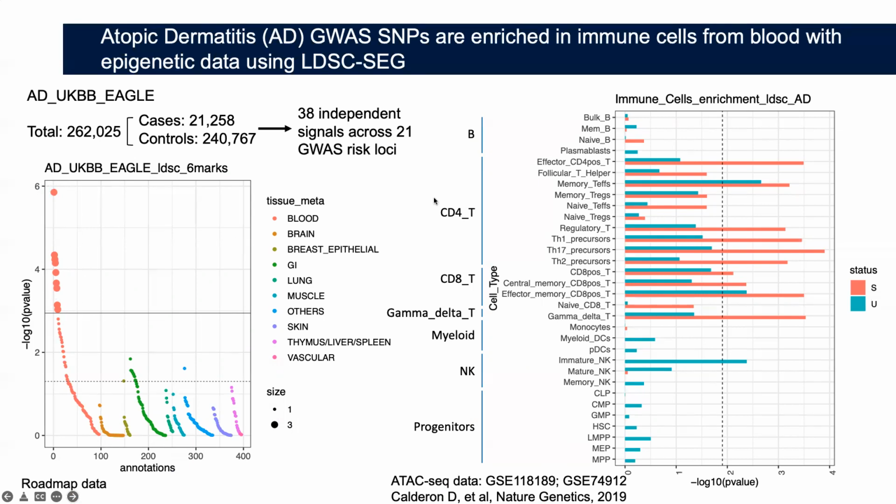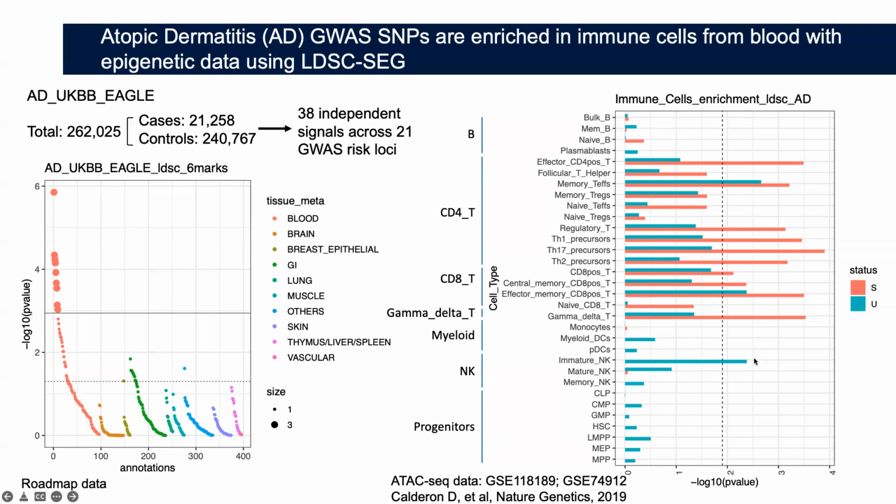To figure out what cell types in the blood are enriched, we went to the ATAC-seq data of peripheral blood, which are either stimulated or under resting state. And as you can see, the majority of the cell types that are enriched with LDSC are all different subtypes of T cells.